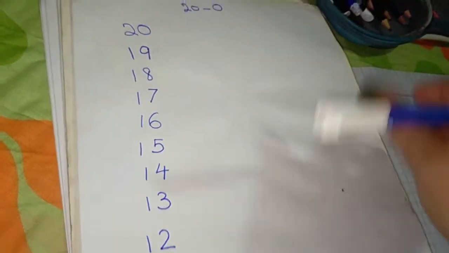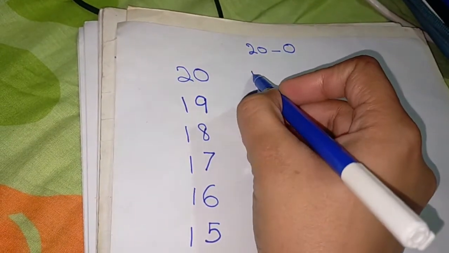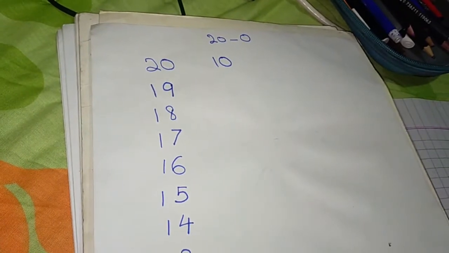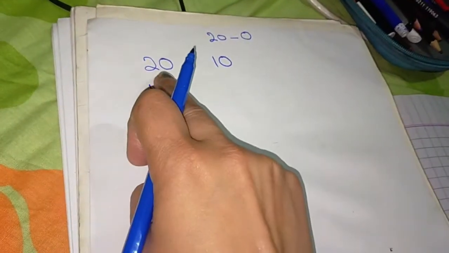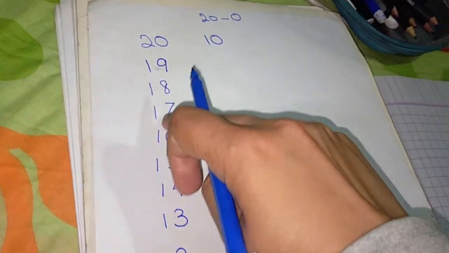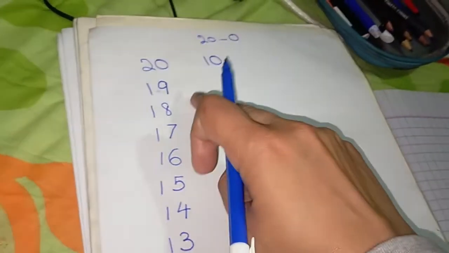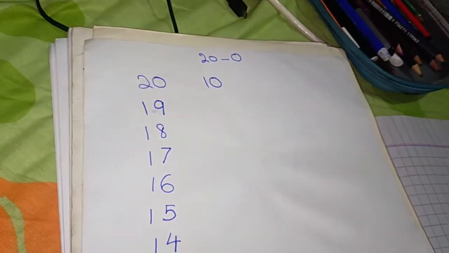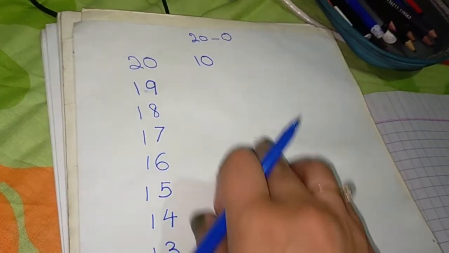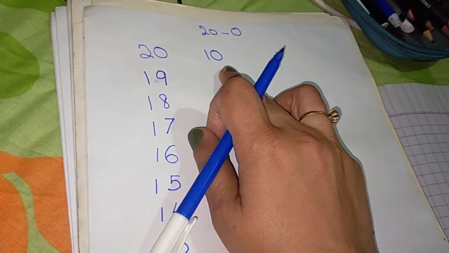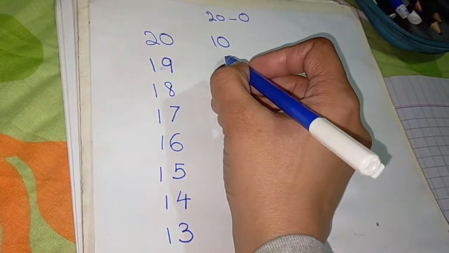And please quickly think, what comes before 11? This is my super excellent class. It's 10. Okay nursery class, please always make a sequence, always make a pattern. In this pattern, you will write 20 in one line and write the backward counting of this family, and then write 10 in another line and write the 10 family. I think you are a king, or I can say the master of the backward counting from 10 to 0. So nursery class, what comes before 10?